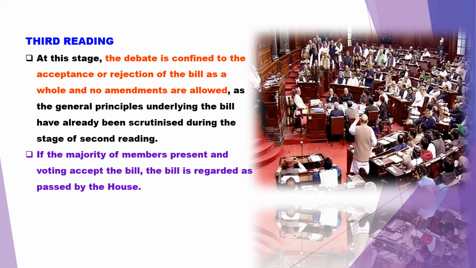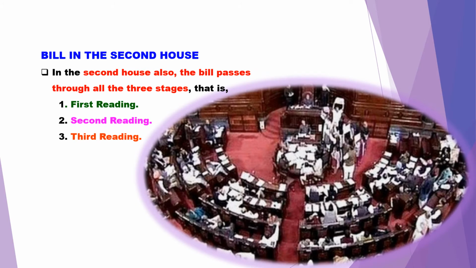And if it is accepted, all the people who are present in the Lok Sabha or Rajya Sabha will vote, and if the bill is accepted, it is regarded as passed in that particular house and it is given to the second house. For example, if it is passed in Lok Sabha, it is given to the Rajya Sabha, or if it is passed in Rajya Sabha, it is given to the Lok Sabha. The same procedure that was followed in the first reading, second reading and third reading, the same bill has to pass through all these three stages in the second house.